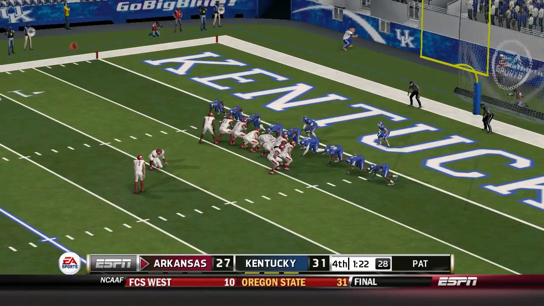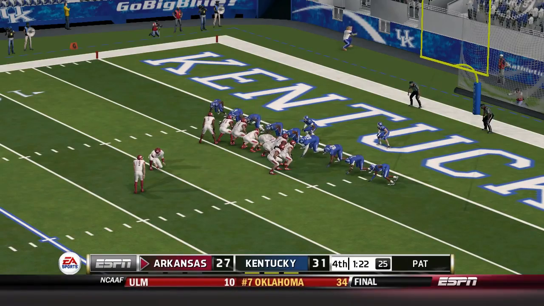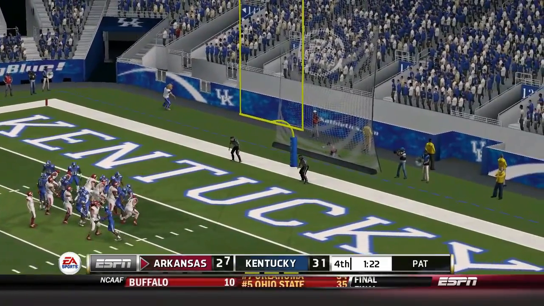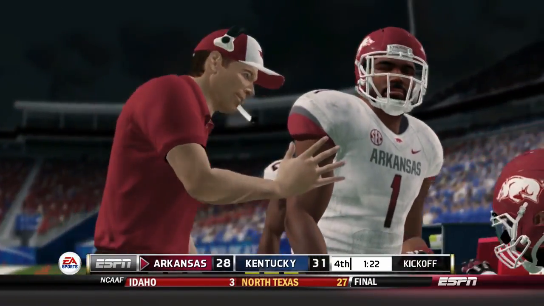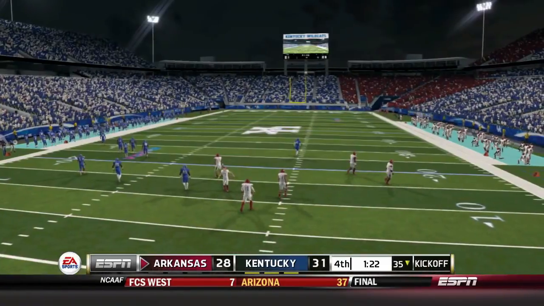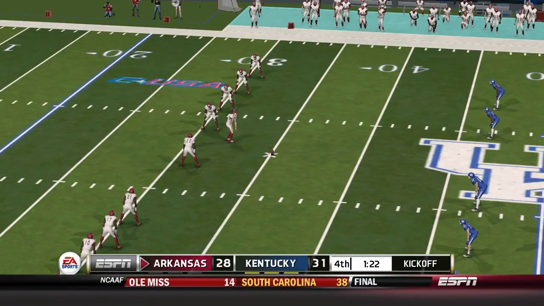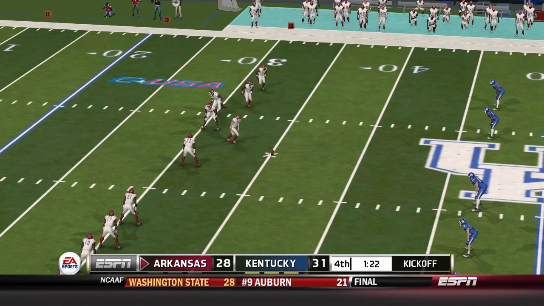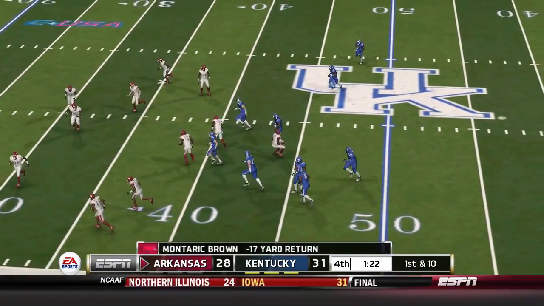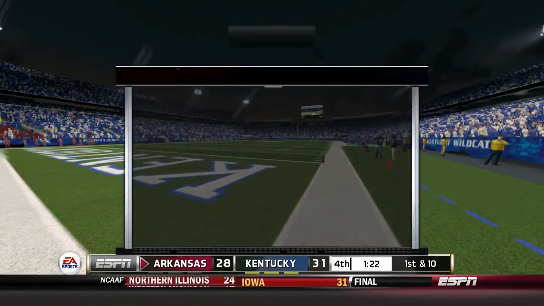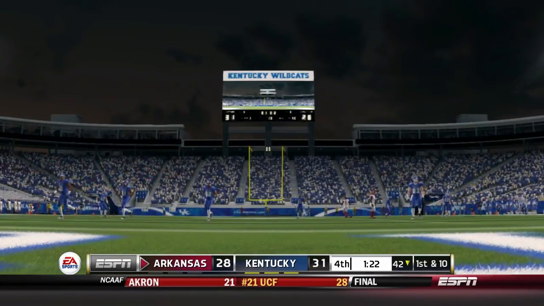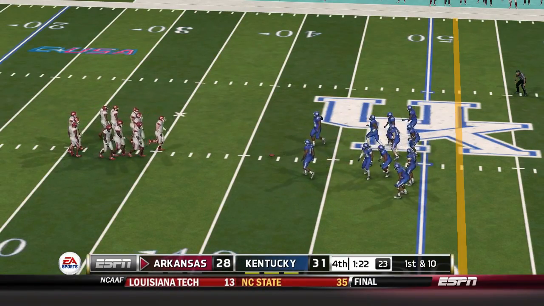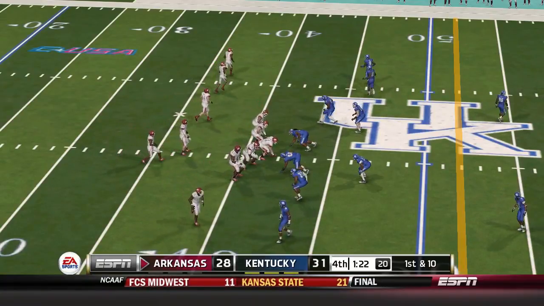Here's the point after to try to cut this to a 3-point game. And he converts the extra point. The Wildcats kept climbing and scratching their way back in this football game. You can never count anybody out, I guess. Isn't it amazing to see what momentum can do in college football? This team right now has captured momentum. It's on their side. Now can they ride that wave to the end and try to win this game?